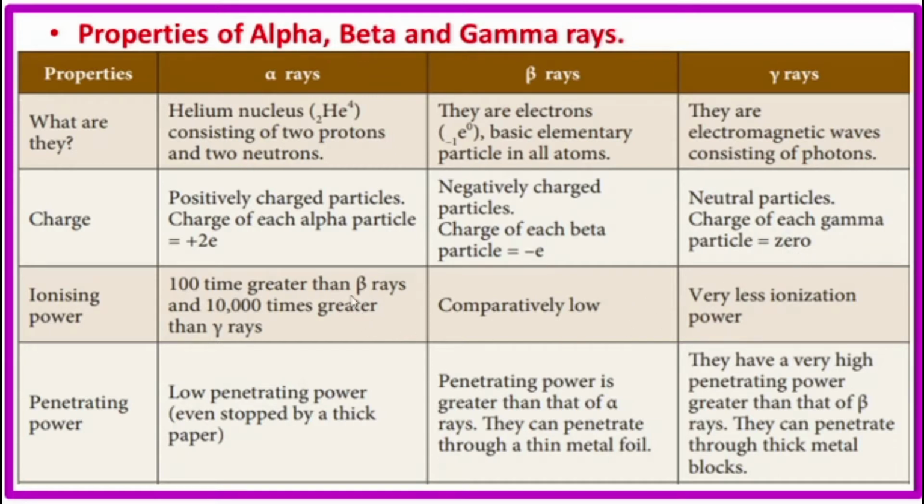Then what is the ionizing power? Alpha rays: 100 times greater than beta rays and 10,000 times greater than gamma rays. Beta rays have comparatively low ionizing power. Gamma rays have very little ionizing power. The penetrating power of alpha rays is low; they are even stopped by a thick paper. The penetrating power of beta rays is greater than that of alpha rays; they can penetrate through a thin metal foil. Gamma rays have a very high penetrating power, greater than that of beta rays; they can penetrate through thick metal blocks.